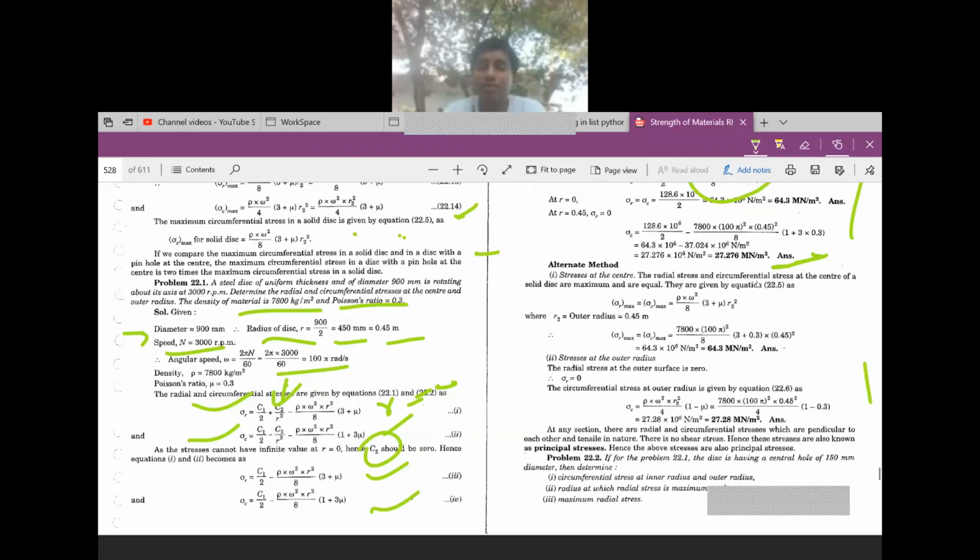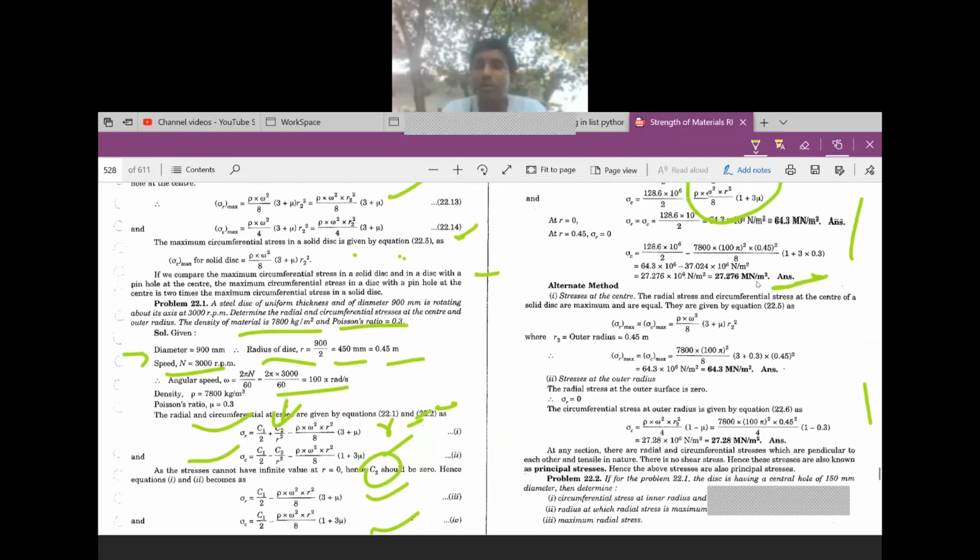After that, you are considering the condition that sigma r is 0 at the outer surface, that is at radius 0.45. Substituting, you calculate the value of C1 and substitute C1 in those two formulas. After substituting the C1 and C2 values, at the center, r is equal to 0, you calculate the radial stress and circumferential stress.